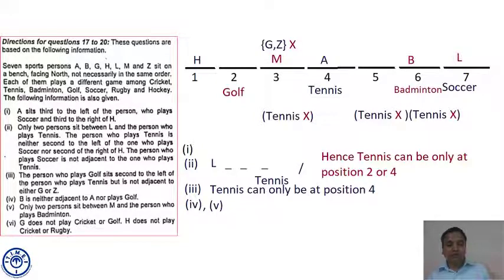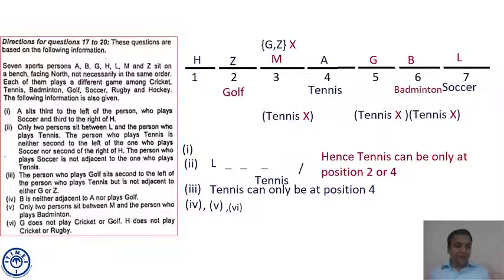Now coming to the next point, point number 6. G does not play cricket or golf. Now we are using part of the statement. G cannot play golf, so G has to be at seat number 5. If G is at seat number 5, then who is left? That is Z. Z will be at seat number 2. We are not violating any condition.